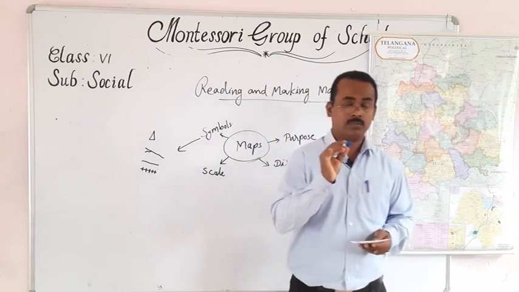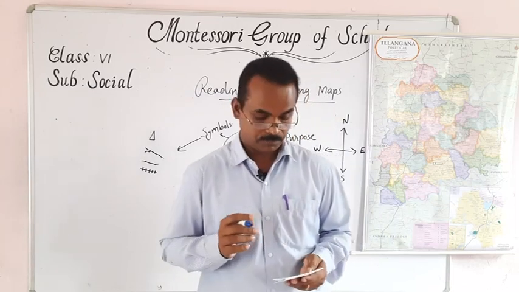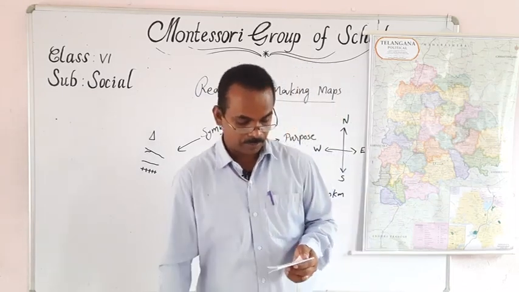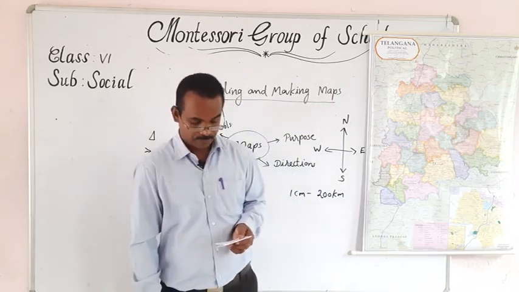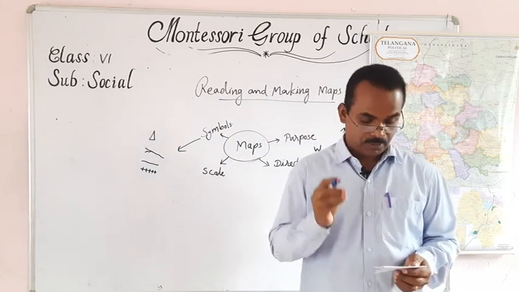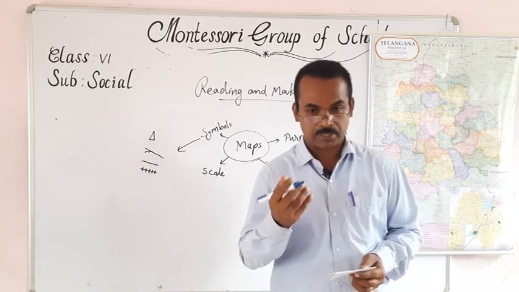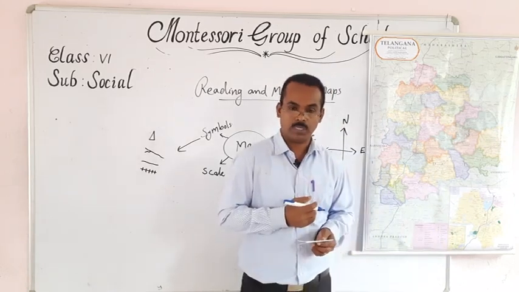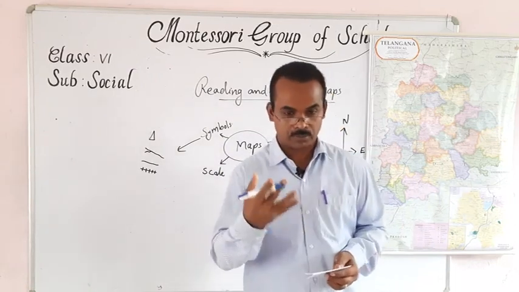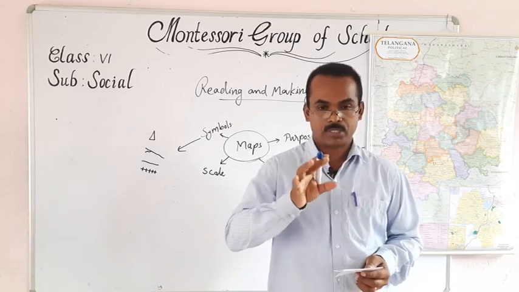Now, what are the uses of a map? There are different types of maps. A map tells us several things about a place: where it is located, the location of mountains, plateaus, plains, how hot or cold a place is, the population of a place, the living beings in an area, forest type.